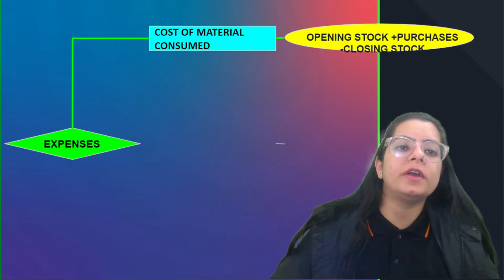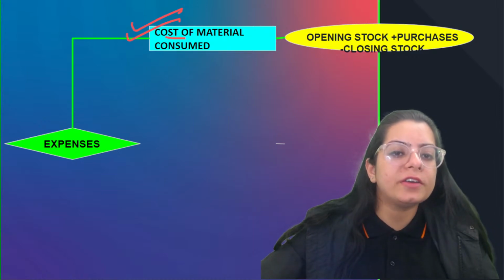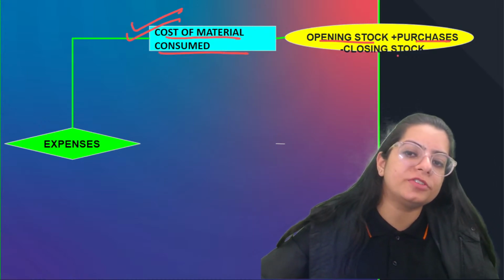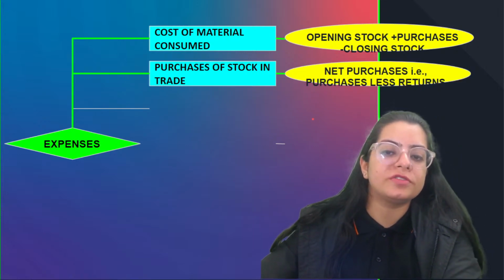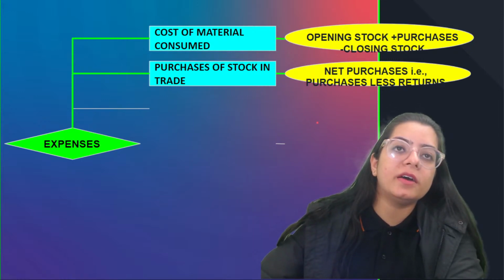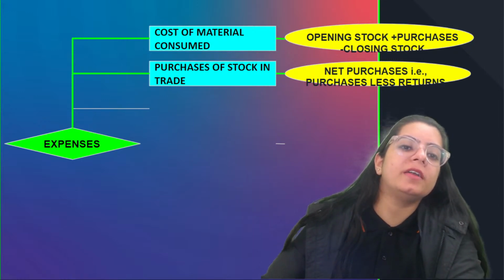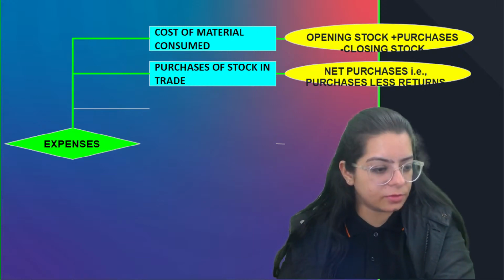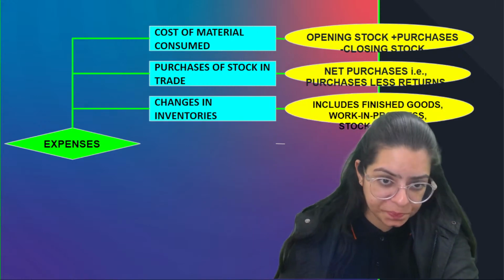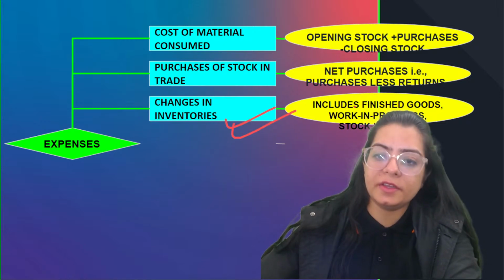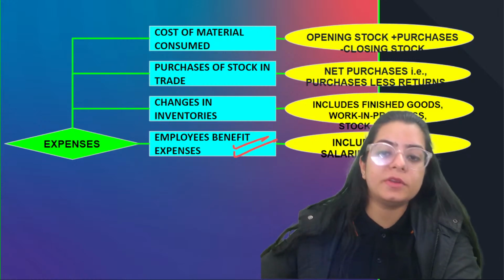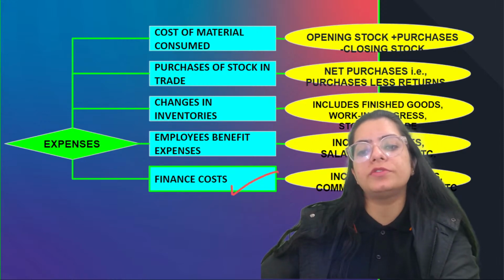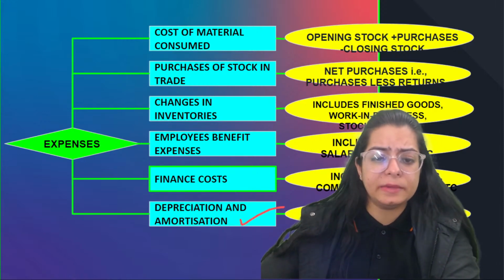What expenses am I going to get? Cost of material consumed. How to find cost of material consumed? Opening stock plus purchases minus closing stock. Purchase of stock in trade means if I have done any purchases to sell further. Like, beta, if we bought any product to sell further, that is what purchase of stock in trade means. Change in inventory includes finished goods, work in progress, stock in trade. Employee benefit expense, if I am spending any money on employees, wages, salaries, bonus. Finance costs includes bank fees, commitment charges.